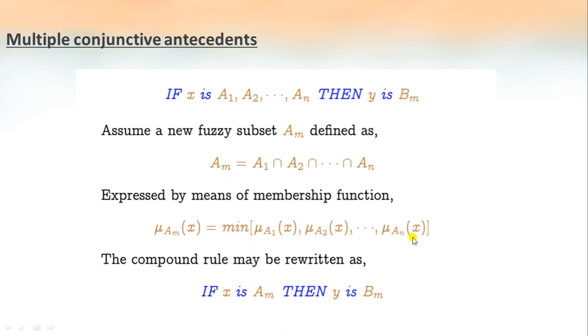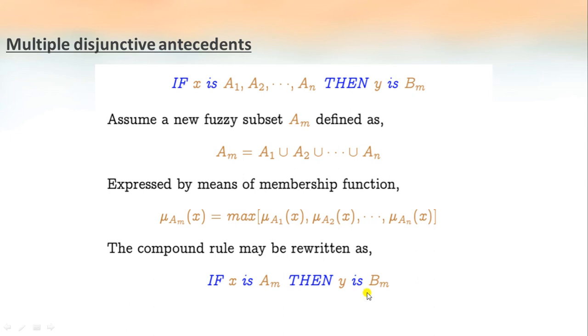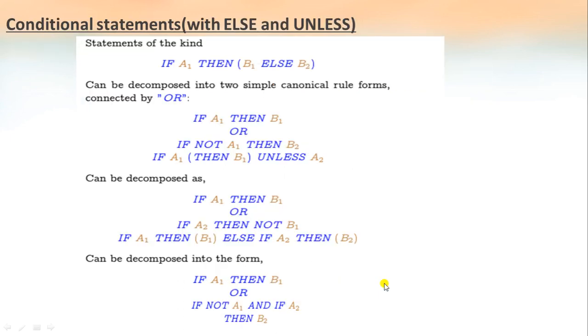So the compound rule, we can write it as: if x is Am, instead of writing A1, A2, etc. up to An, if x is Am, then y is Bm. Similarly, for multiple disjunctive antecedents, instead of intersection it will be the union of all the sets. So we can define the membership function as the maximum of the membership values of A1, A2, etc. up to An. So the compound rule may be written as: if x is Am, then y is Bm.